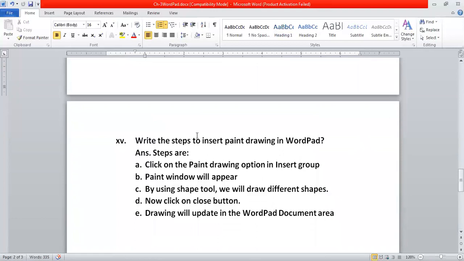The last question, write the steps to insert a paint drawing in WordPad. How can I insert a paint drawing in WordPad? So the steps are, first we will click on the Paint Drawing option that is present in the Insert group. Then what happened? The Paint window appears. Then by using the shape tool, we can draw different shapes. We can draw a heart, a rectangle, whichever shape we want. After that, we will click on the Close button, and what happened? The drawing will automatically be updated in the WordPad document area. I hope this much part is clear to everyone.